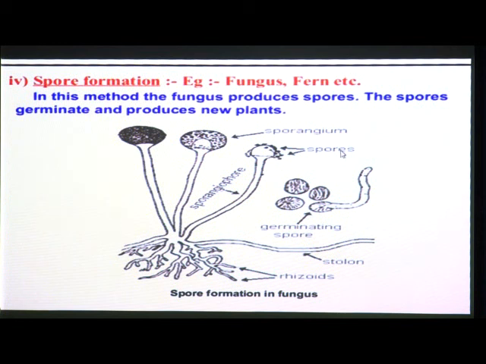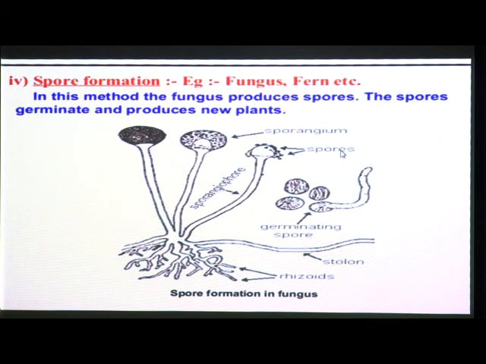In your textbook, a very nice picture of this fungus is given, so you can also see it there. In Figure 12.8, the reproduction through spore formation in fern is given. In fern, on the lower side of the leaves, you can see the spore-forming bodies.